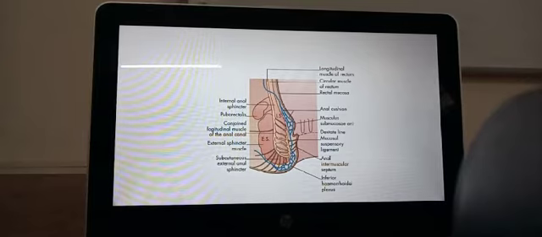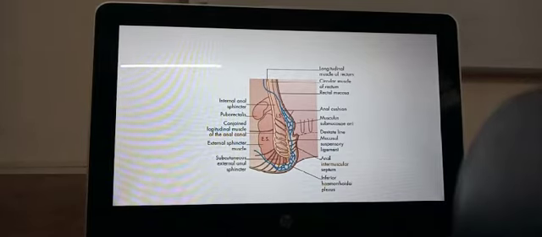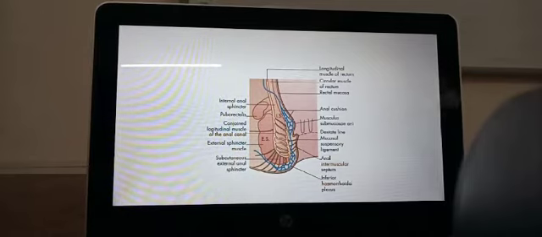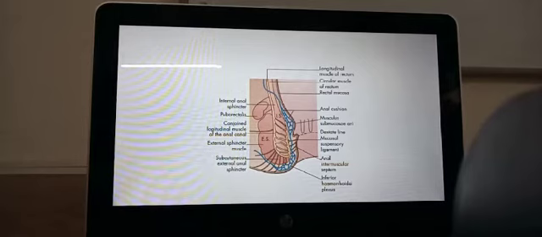Between the mucosa and the internal sphincter are a group of veins. These veins are usually not felt or seen, but sometimes when they become bulky and form varices, they may hang loose. Sometimes they may bleed, and this is what people normally call piles. Technically, we call them hemorrhoids.